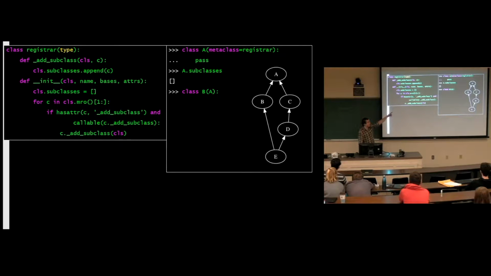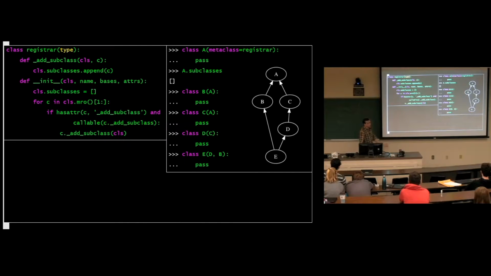So we're going to make a class A. Its metaclass is Registrar. Now we make some subclasses of A. And some remote subclasses of A. D inherits from C, C inherits from A. So we've got several layers of inheritance. I'm just following that diagram right there. And now we make E inherit from both. We've got some multiple inheritance.